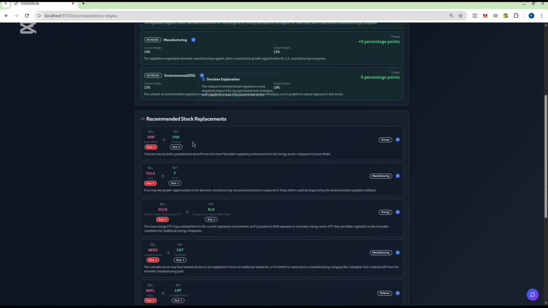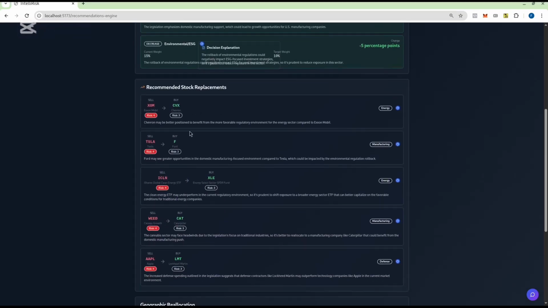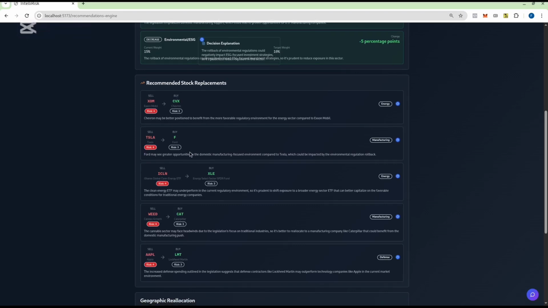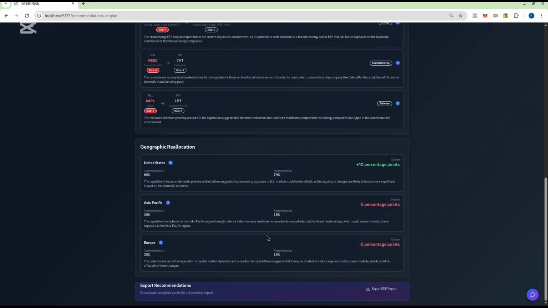So here are some suggestions of stocks to hedge us from. So XOM to CFX, Tesla to Ford, etc. As you can see, there's also geographic reallocation to do: reduce our position in Asia Pacific and Europe, to United States, and it also explains why here. You can also export it to PDF.